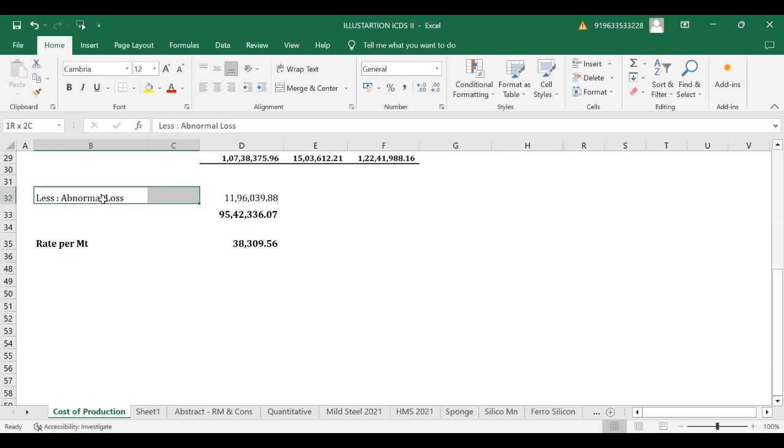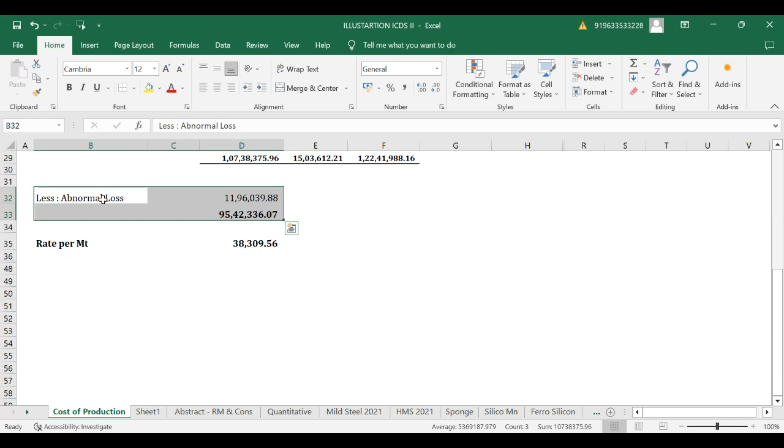What is this abnormal loss? Yesterday also we were mentioning about the same. The abnormal loss, etc., we would be required to exclude while valuing the inventories. This is a basic school of thought we know in costing. All the abnormal items should be excluded while calculating the cost of production. It should be separately and specifically debited to the profitability statement. That fundamental principle, notion we know.